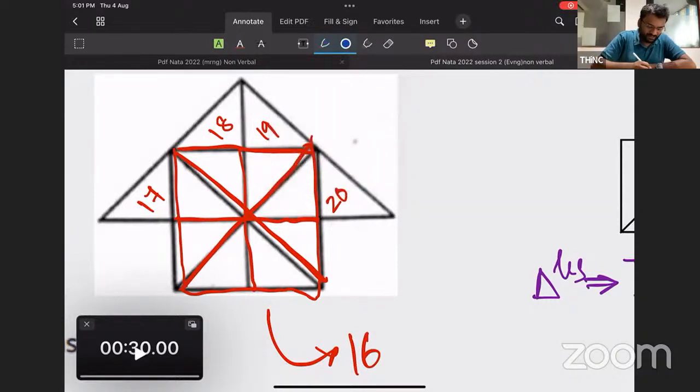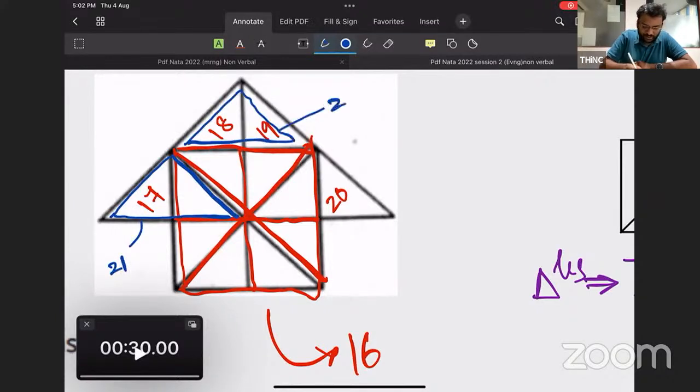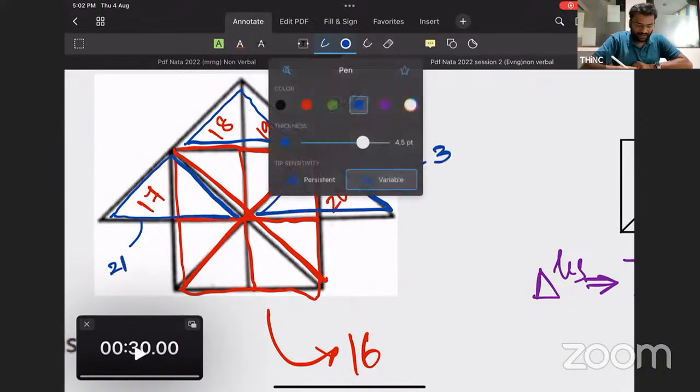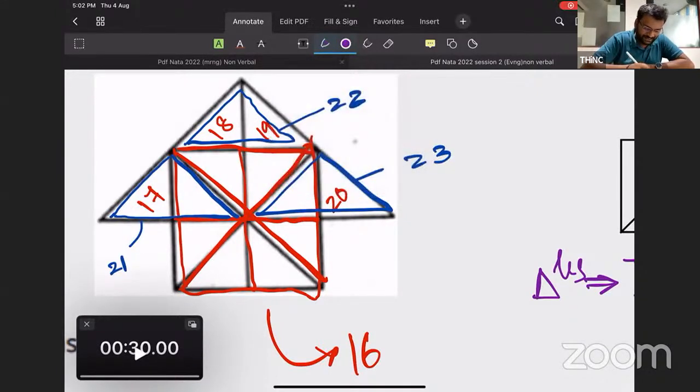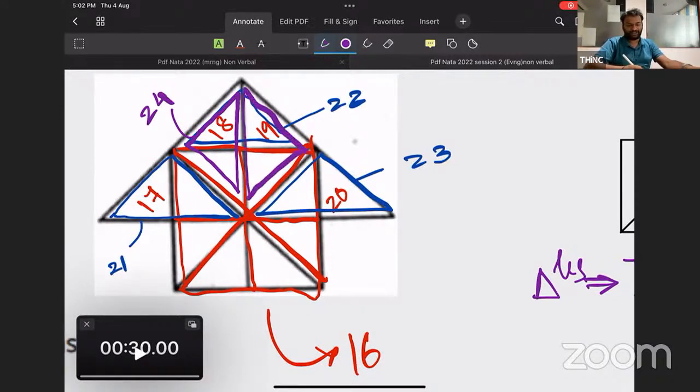So in these kinds of questions, many students will lose the vertical triangles. We can count the horizontal first, then we can get into the vertical 2 component triangles. This is the first one. You can call this as 21. This is the second one, you can call this as 22. This is the third one of 2 component, you can call this as 23. And students usually miss this vertical triangle. This is the 24th one. Hope it is clear. Then its opposite, 25th one.